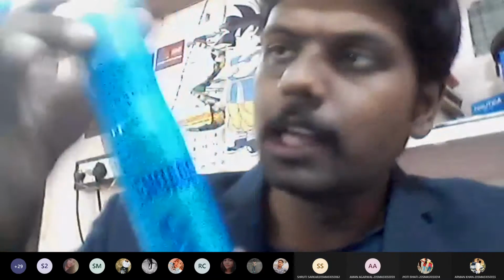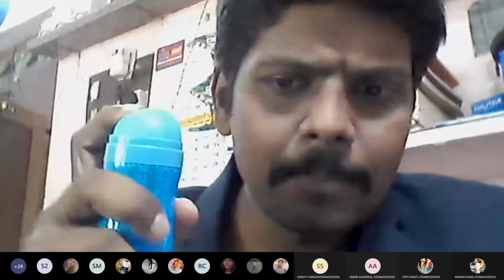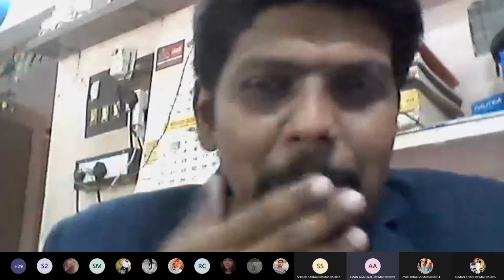I will give you one idea about this. Inside this deodorant, the pressure will be high. The pressure is very high in this container. So whenever I release the nozzle, what will happen? Will outside air enter inside, or will inside air come outside when I release the nozzle?